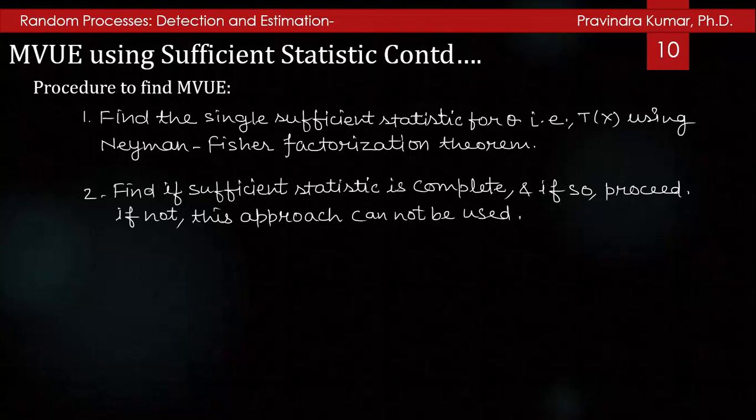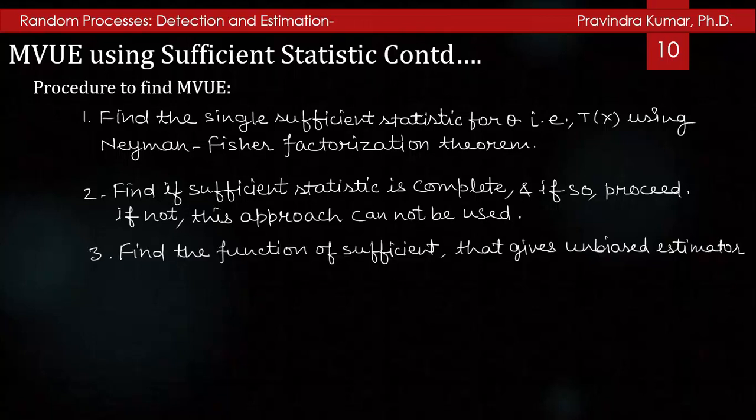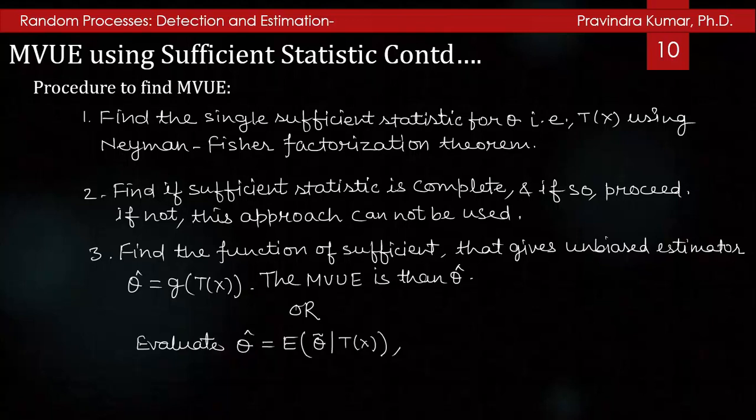Then find the function g of the sufficient statistic that gives the unbiased estimator, theta cap equal to g(T(x)). Then the MVUE is theta cap, or evaluate the conditional expected value, that is, theta cap is equal to the conditional expected value of theta bar given T(x), where theta bar is the unbiased estimator.